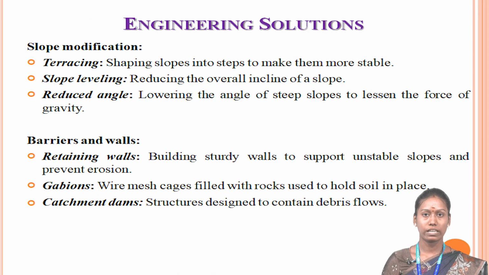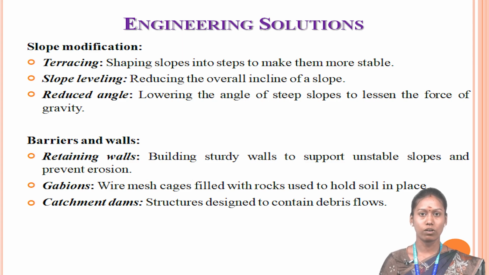Then slope modification, which includes terracing, slope leveling and reduced angle. Terracing means shaping the slopes into steps to make them more stable. Slope leveling is reducing the overall incline of a slope. Reduce the angle means lowering the angle of steep slopes to lessen the force of gravity.